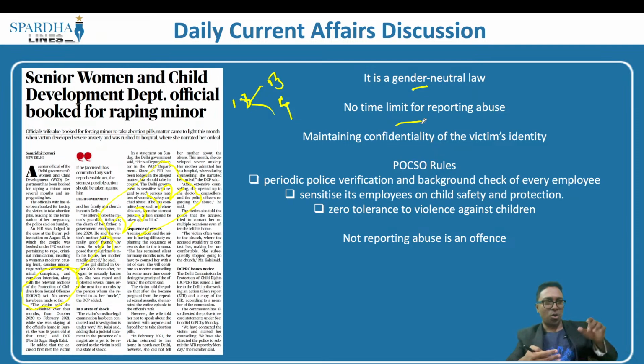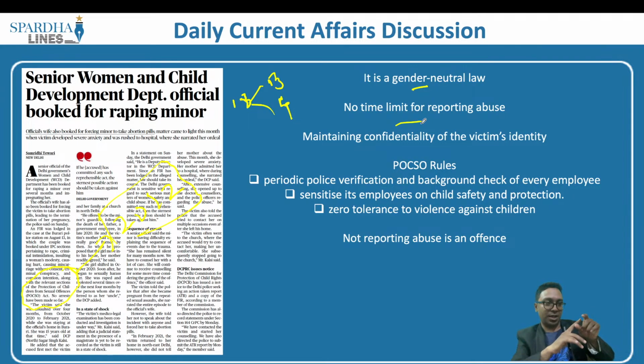So as an advocate, all that I see is that we have a simple sloka, yatra naryastu pujyante ramante tatra devataha, where women are respected, gods reside in that particular place. But then a woman who is supposed to be safeguarded by her brother, by her father, by her uncle, if it is the uncle and brother who are abusing the girl, where shall she seek protection? Unfortunately, all this requires is sensitization, sex education, more morals and values and ethics to be infused into the people. So what happens with no time limit?